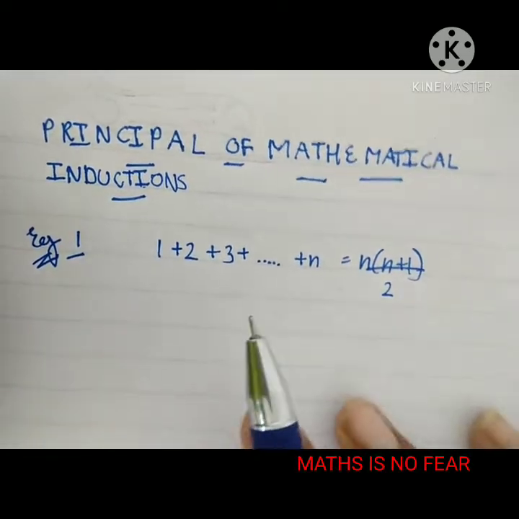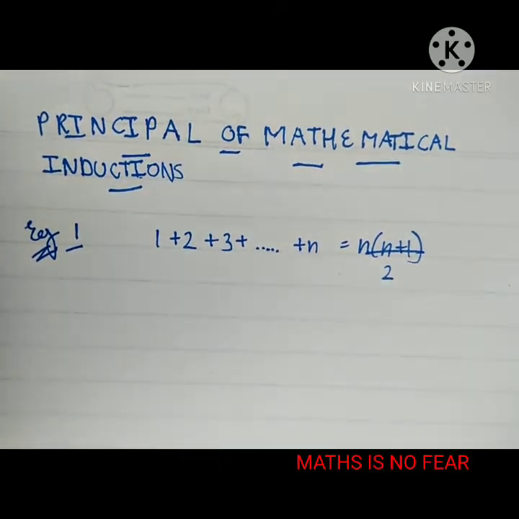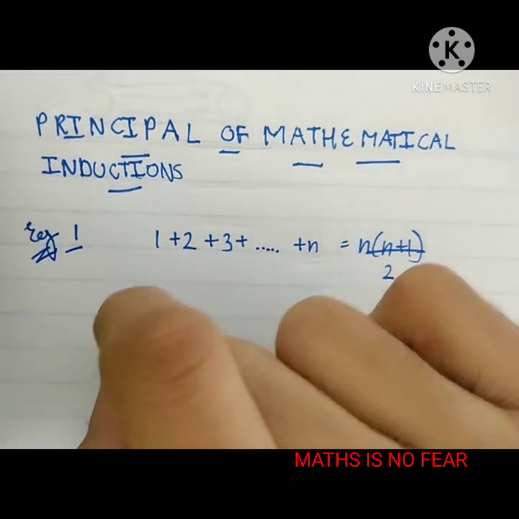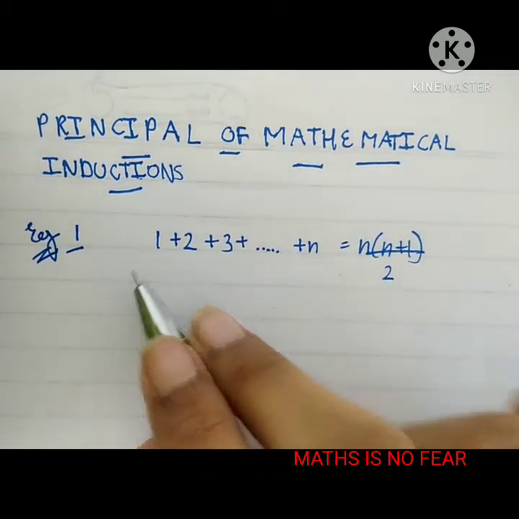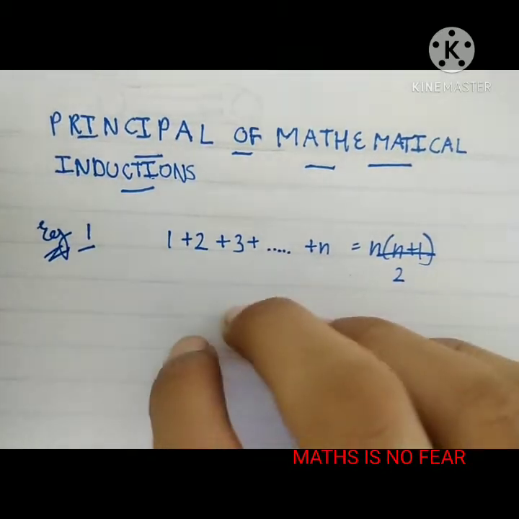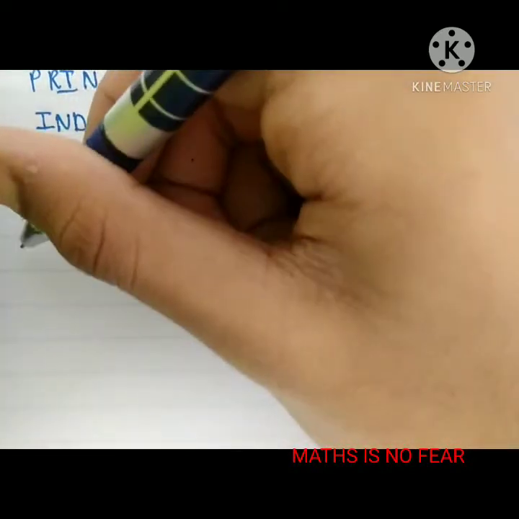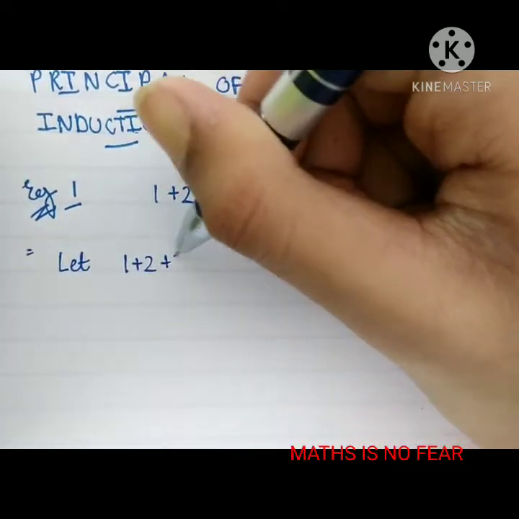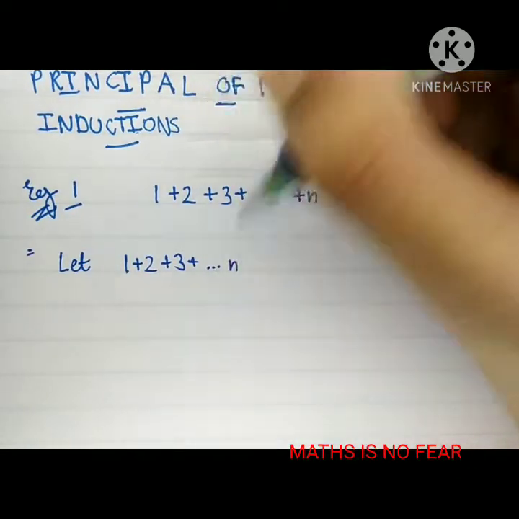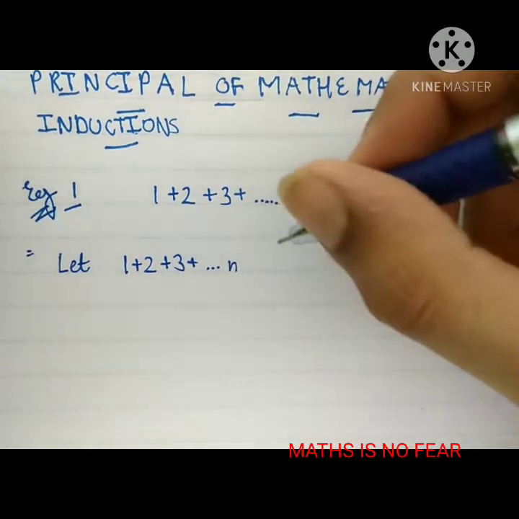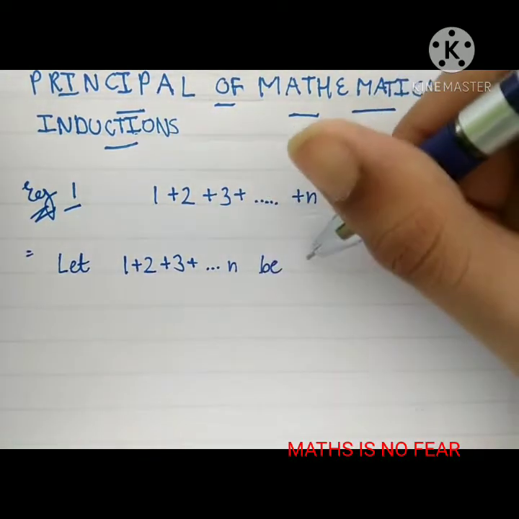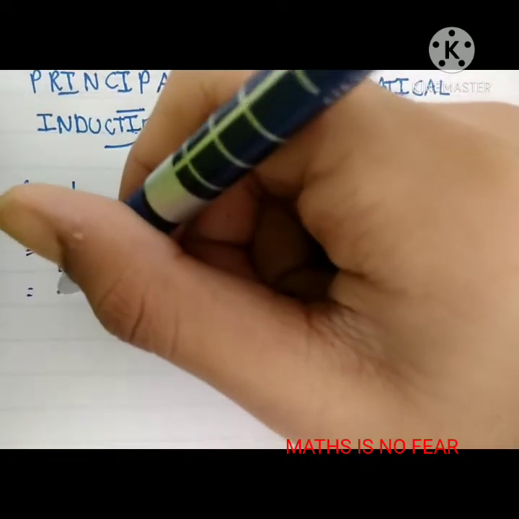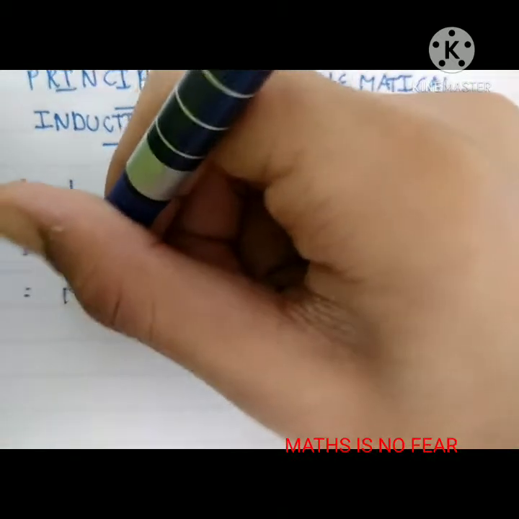So I am writing all the steps and all the statements here. The statements I write, you have to copy those statements in an exam or test, because this chapter is all about statements and your presentation only. Okay, so your first statement would be: let 1 plus 2 plus 3 plus dot dot dot, whatever your LHS is, you have to write it here, n be the principal statement. It's Pn.